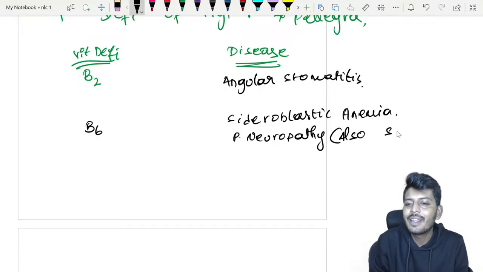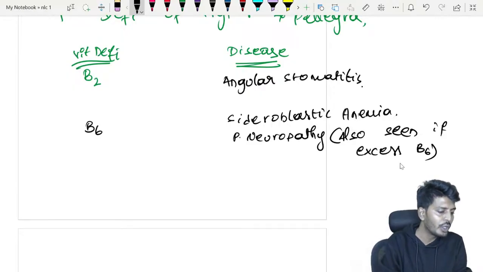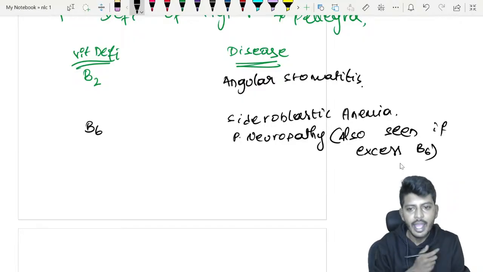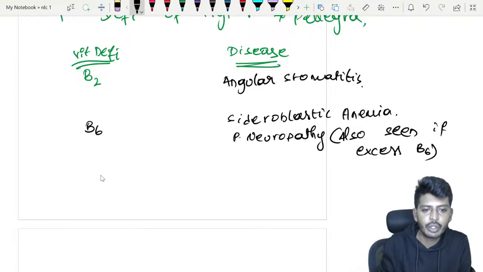Also seen if there is an excess of vitamin B6. So peripheral neuropathy will be seen with both of them. Don't get confused. Excess will also lead to sideroblastic anemia, and deficiency will lead to the same thing.